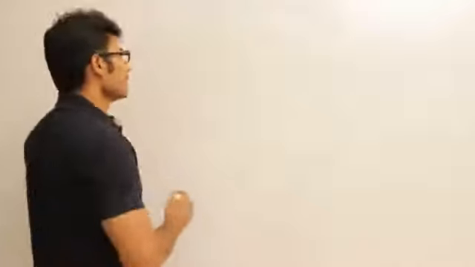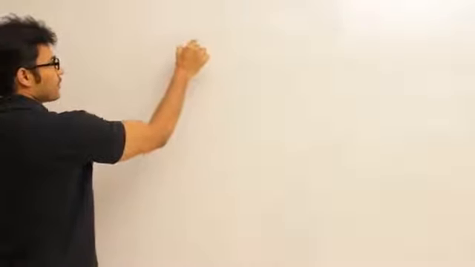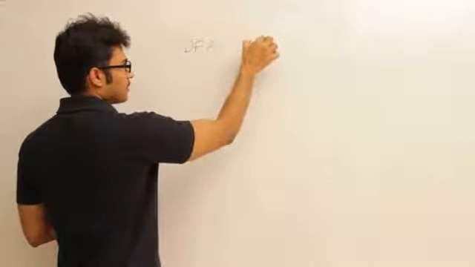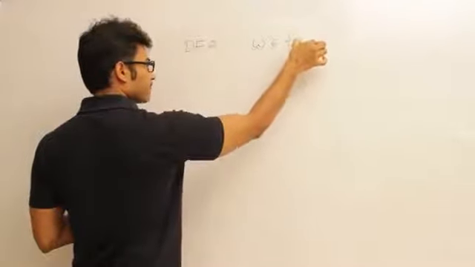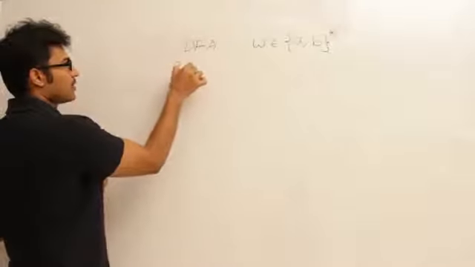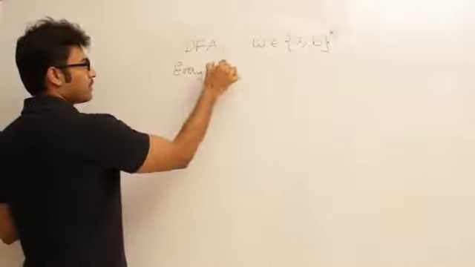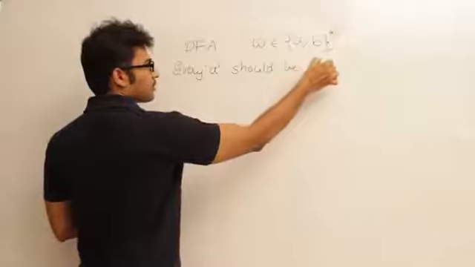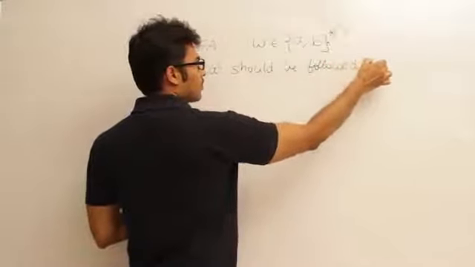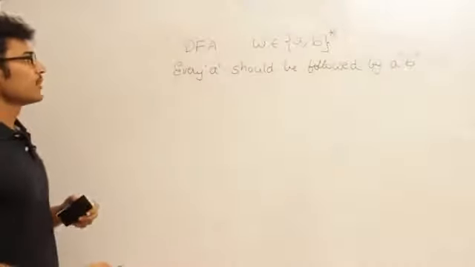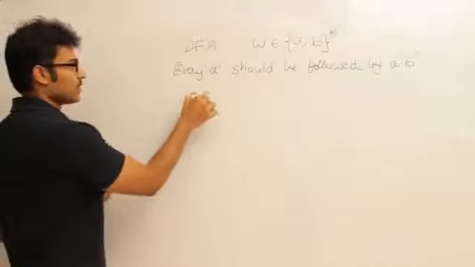Let us now consider a problem where we have to construct a DFA, a minimal DFA, in which the strings belong to {a, b} only, with a condition that every A should be followed by a B.